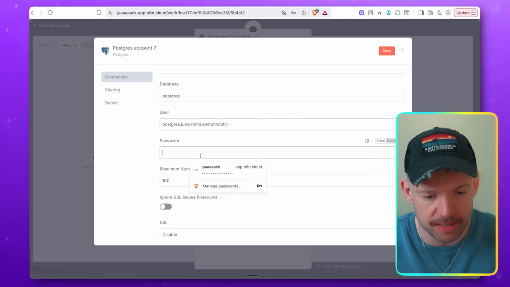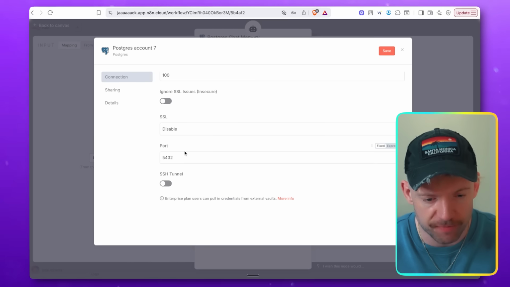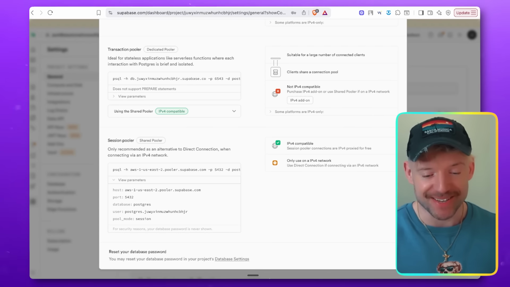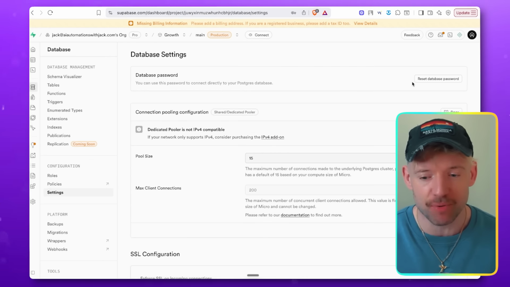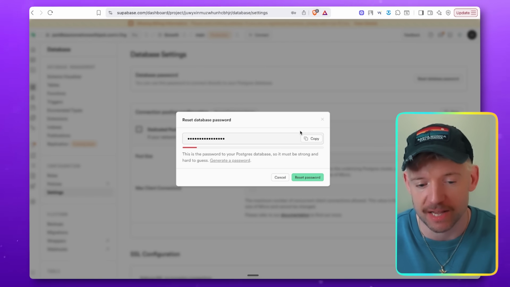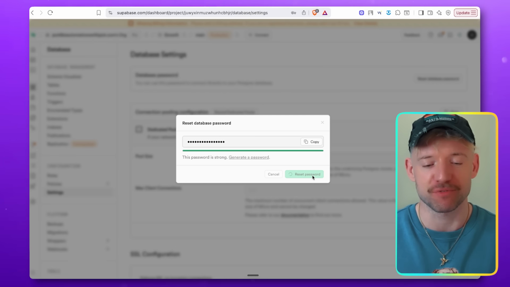Does that let us actually enable the port? Where's the port information on this one? We go right at the bottom. Cool. 5432. Cool. Then we need the password. So if you don't know the password, Supabase knows this. You can click on database settings right here, for example, and click on reset database password, because this happens so often. Click a random generate password. I'm just going to copy that, reset it, and that'll work perfectly for us, which is great.